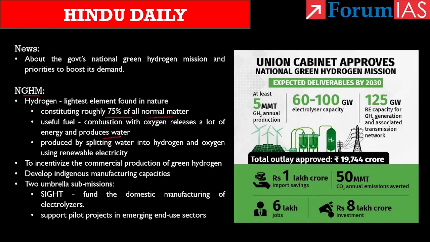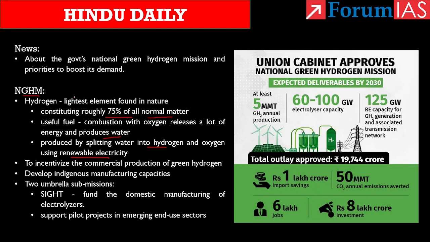Most importantly, green hydrogen is produced by splitting water into hydrogen and oxygen using renewable energy. So in this process also, there is no emission of greenhouse gases. Hence, know that green hydrogen is being considered as one of the vital avenues for energy transition away from fossil fuels. In this way, it helps in energy transition in both the mobility and industrial sectors where the carbon emissions are higher. Now coming to the targets that are mentioned under the National Green Hydrogen Mission.